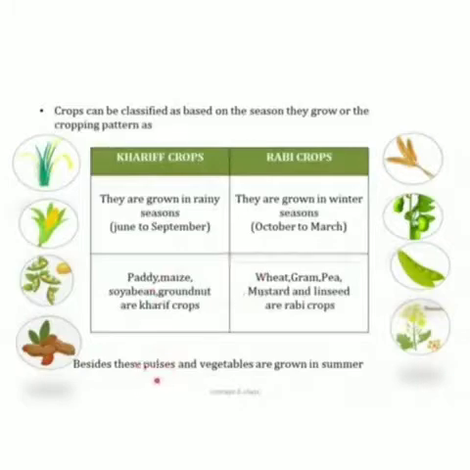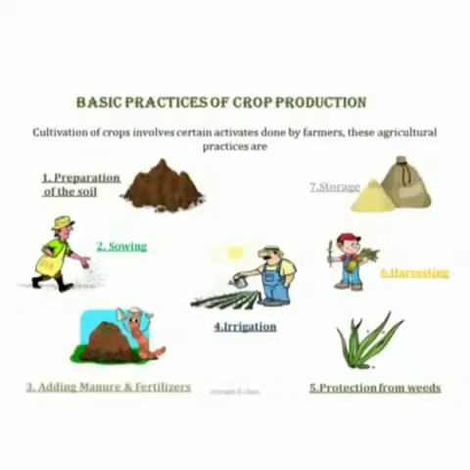And besides this, pulses. Do you know what pulses are? Pulses are lentils, that is dals like tur, whole dal, etc. And vegetables are usually grown in summer. Next we will see the basic practices of crop production. This is a very important part of the chapter.